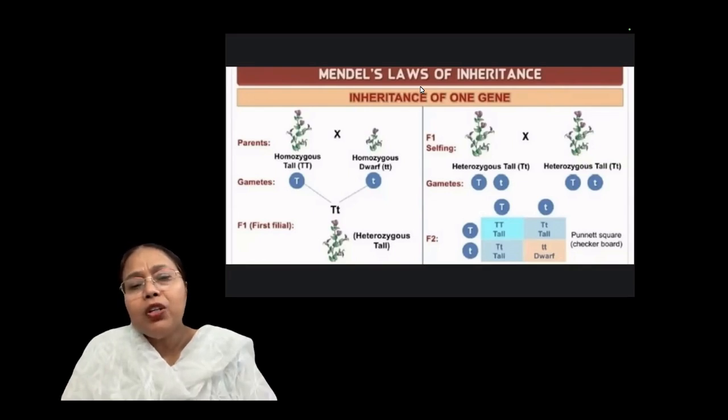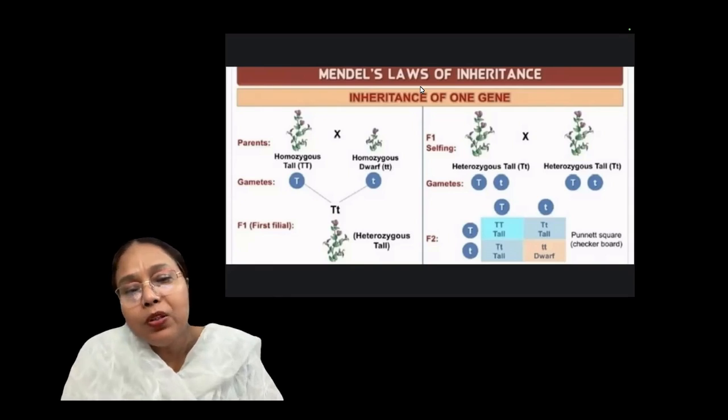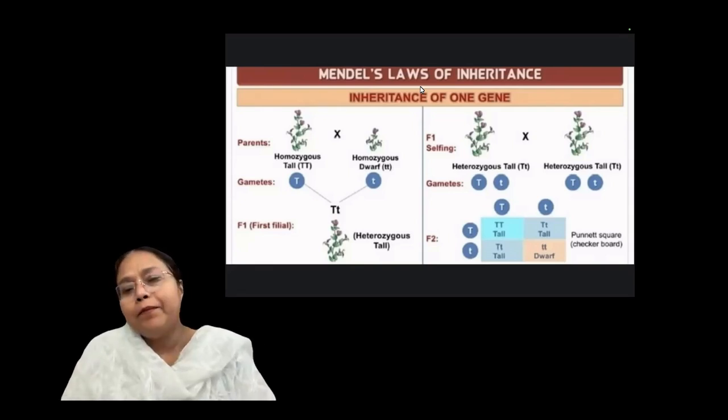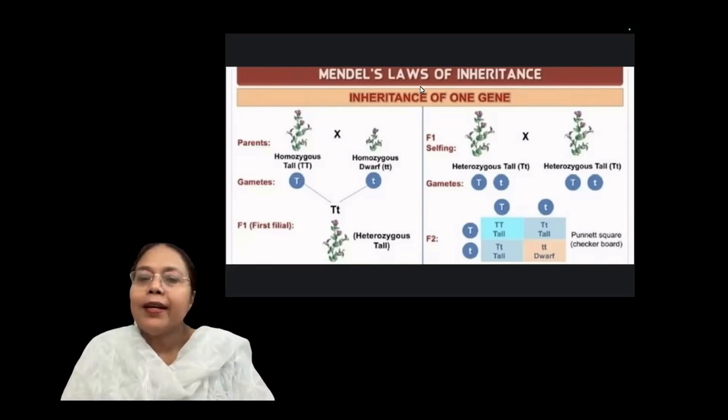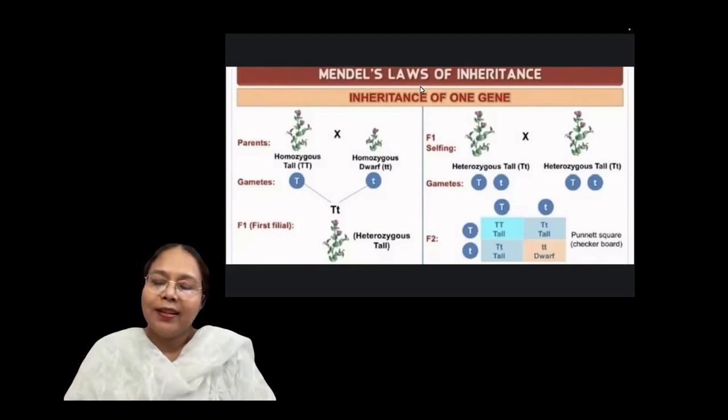In the F1 generation, heterozygous, one character is dominating, another character is hidden. But in the F2 generation, when self-crossed, due to the presence of both alleles, this hidden character, the recessive parent type, is shown. Clear?